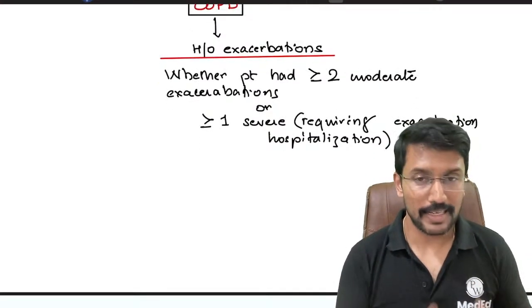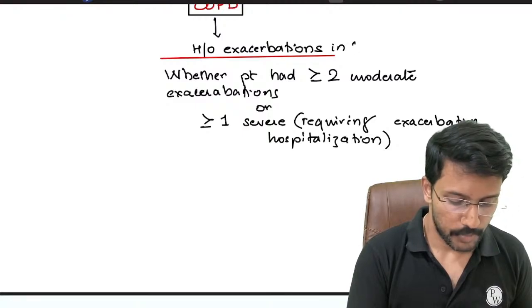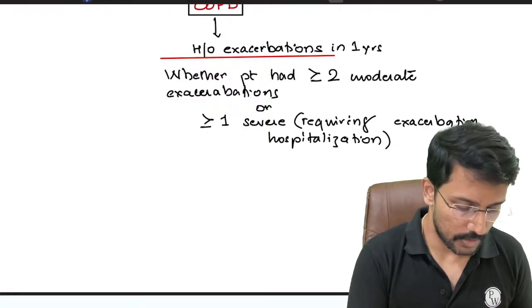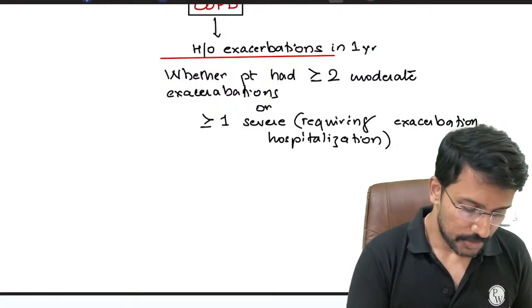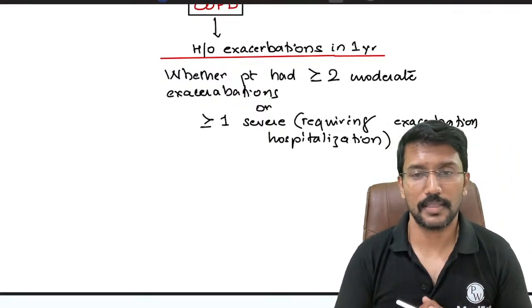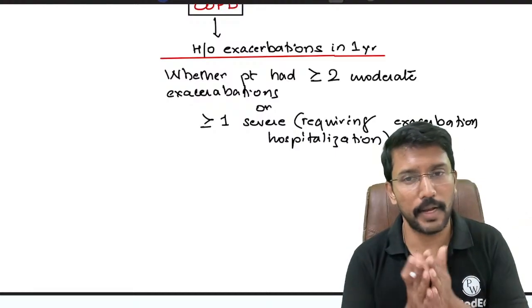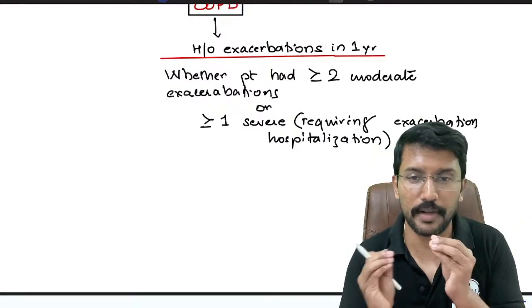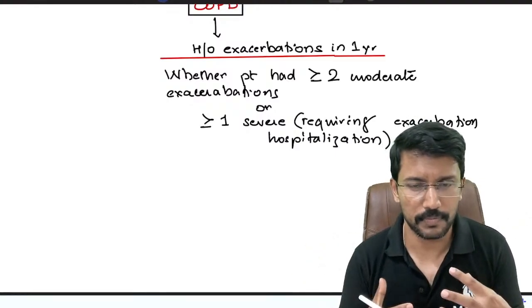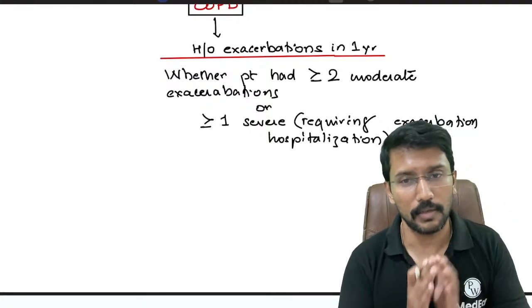Okay, what we need to know is the history of exacerbations in the preceding 1 year. So in the last 1 year, whether the patient had 2 or more than 2 moderate exacerbations. Now what is this moderate exacerbation? Moderate exacerbation is the one that required the patient to visit a doctor. Mild exacerbation is the one which the patient did not require to visit a doctor. He managed himself. Severe exacerbation is the one where the patient had to get admitted in the hospital.